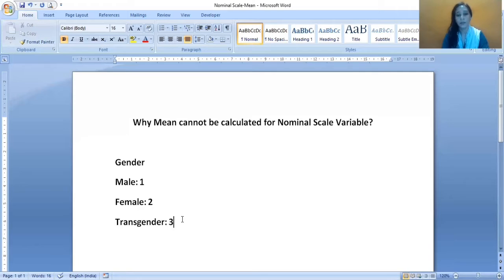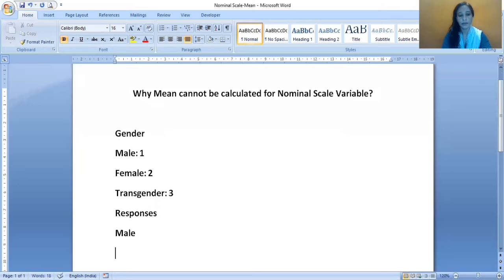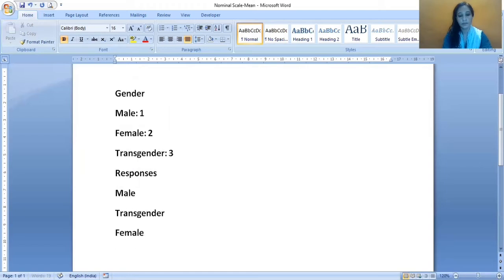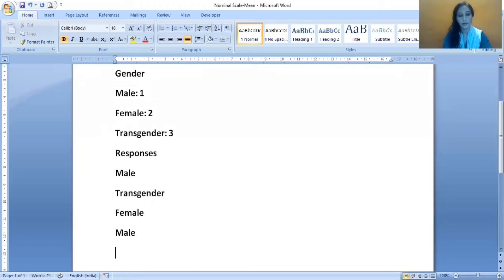But if this concept is still not clear, let me show you. Suppose I have collected responses from 5 respondents, and these are male, transgender, female, male and transgender.